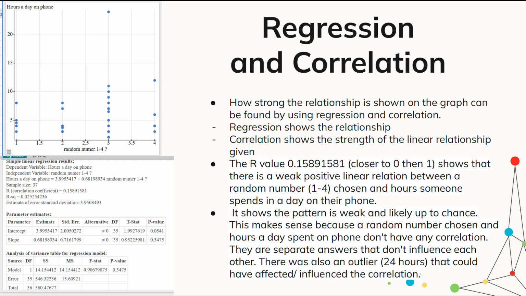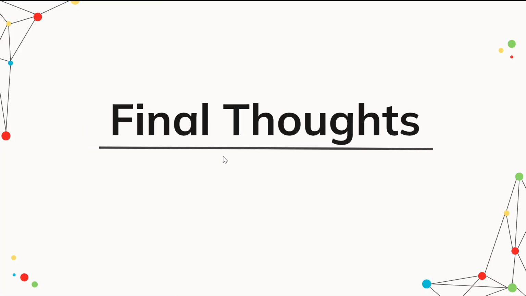So there was also an outlier at 24 hours. Someone had written in that they were on their phone 24 hours a day, which didn't exactly make sense. So it just shows that we do have outliers. And it could have also affected or influenced the correlation numbers that we had gotten. And that shows over here in the corner from StatCrunch.